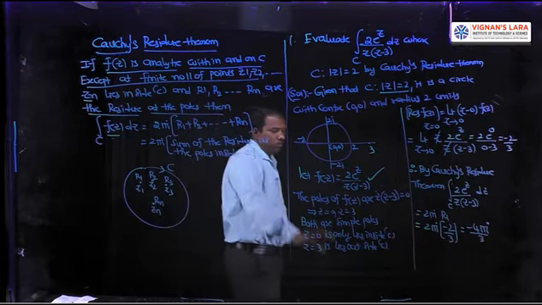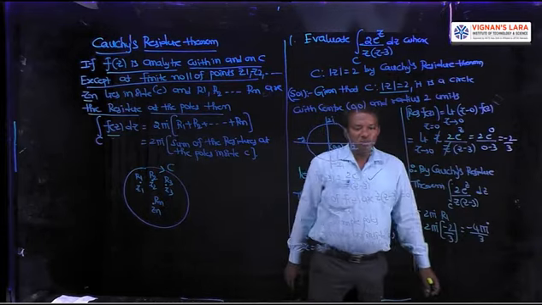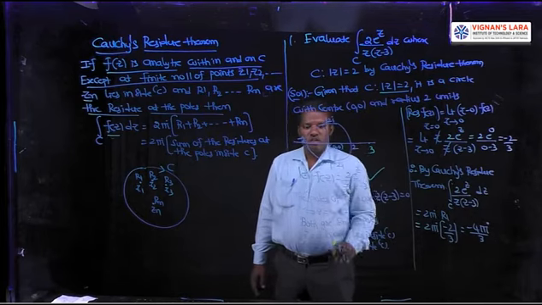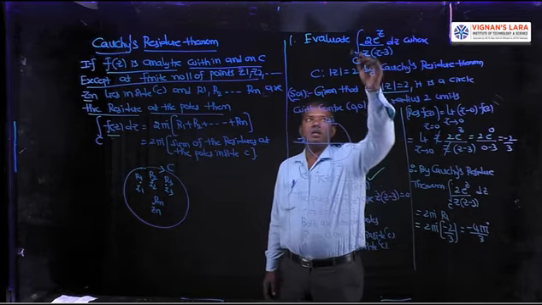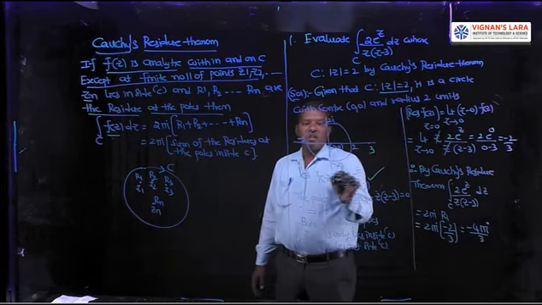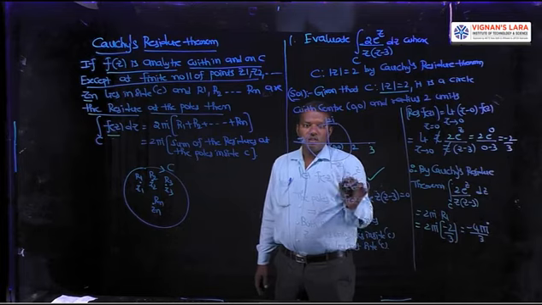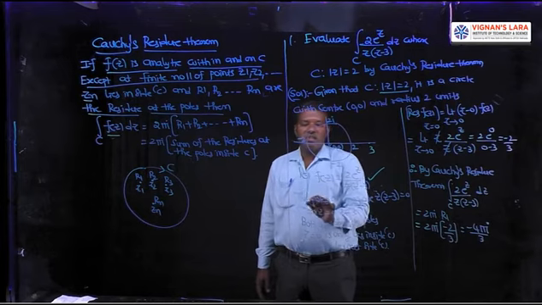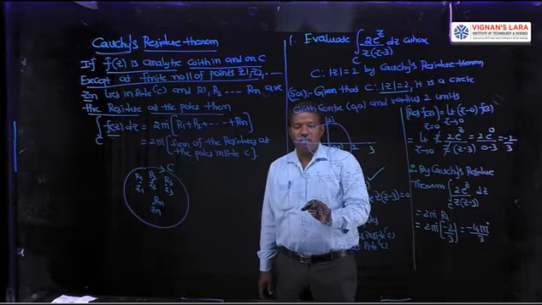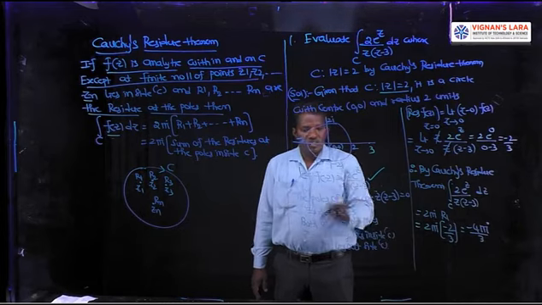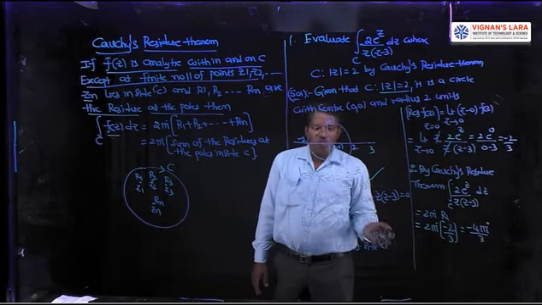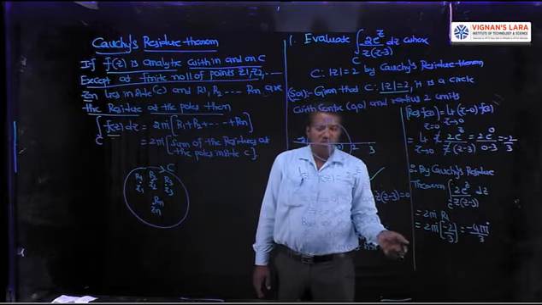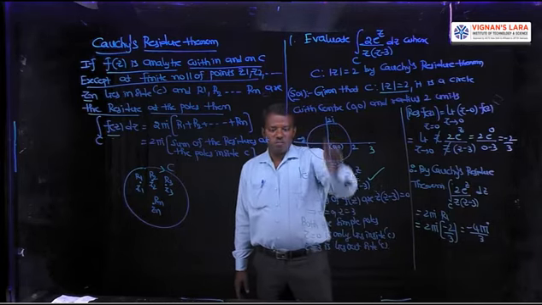Then to evaluate the problem, several steps are there. First step is to define the curve C and draw the rough sketch of the curve C. Define f of z. In any problem, the integrand is the value of f of z. Then calculate the poles. In general, poles are obtained by equating the denominator to 0. Then mention the order of the pole, whether it is a pole of order 1 or pole of order 2 or like that. Next step, identify which poles lie inside C and which poles lie outside C by drawing the rough sketch of the curve C.